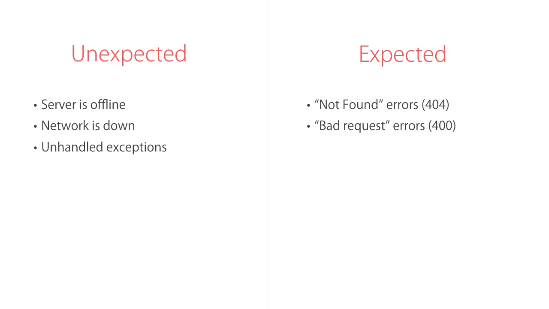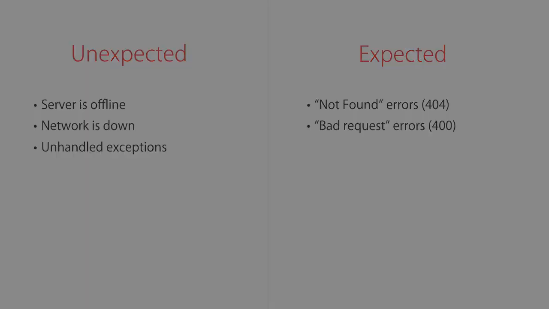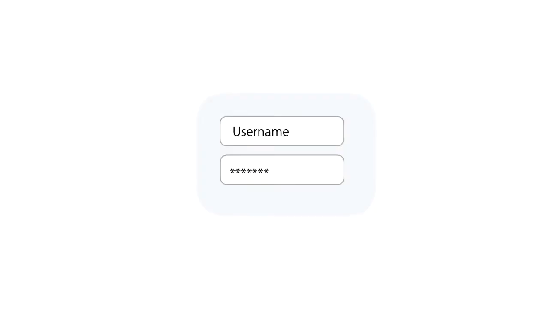Another kind of expected error is bad request. So imagine we're building a sign-up form. Here we need to put a username and a password and perhaps a few other fields. When we call the server to create a new account, it is possible that we have an account with the same username. So in that case, the server may respond with an error message, which we call bad request, and the status code for that kind of message in HTTP protocol is 400.